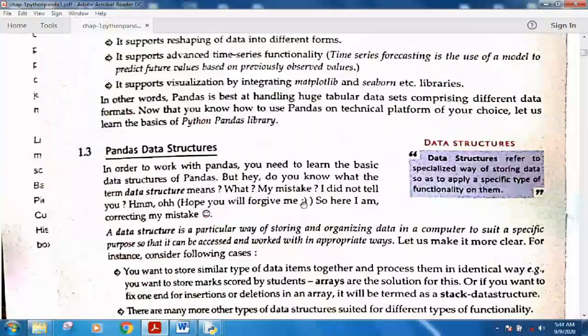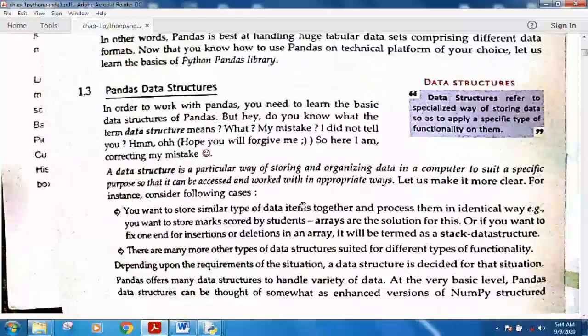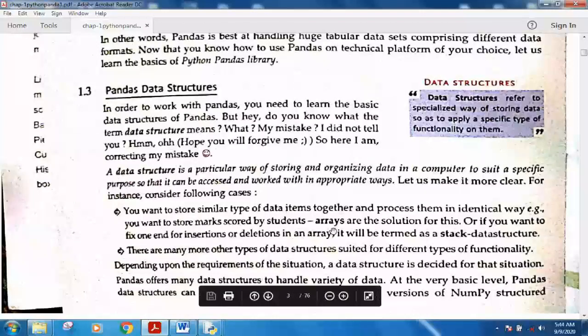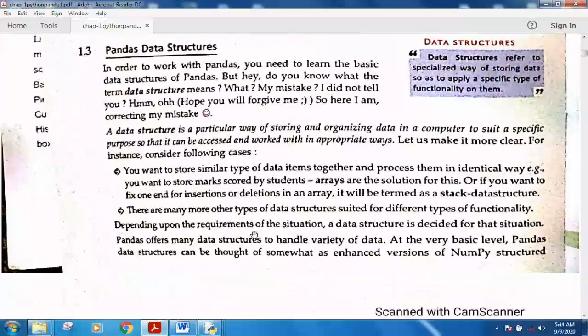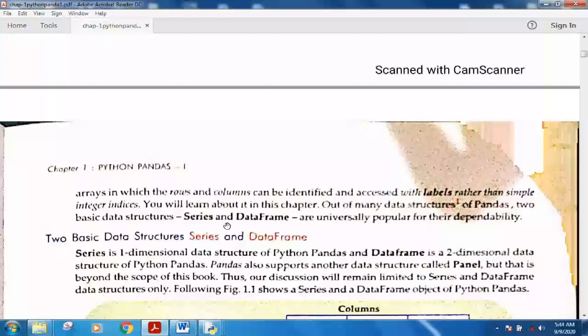So now we will start here with the pandas data structures, because pandas basically depends on data structures. Now, what is a data structure? It is a specialized way of storing data so as to apply a specific type of functionality on it. It is basically a way of storing data in such a way that you can apply some functions and do some data analysis work. For example, an array is basically a collection of similar type of data items arranged together and processed in an identical way. You can process all the elements of an array in a specific way.